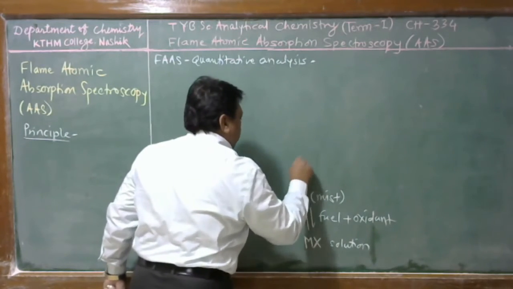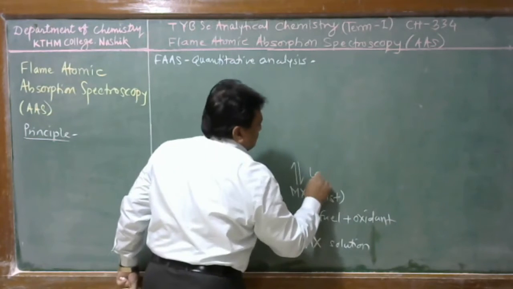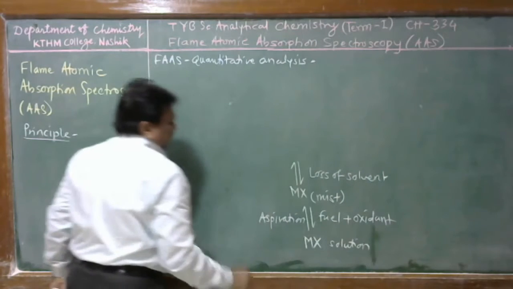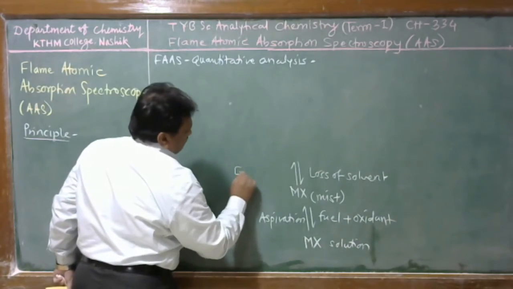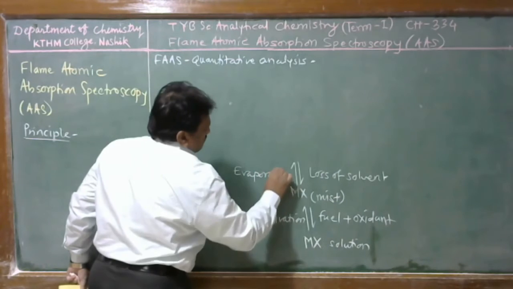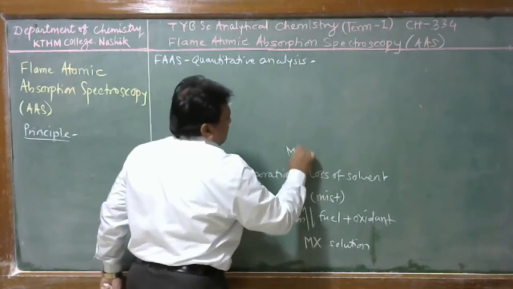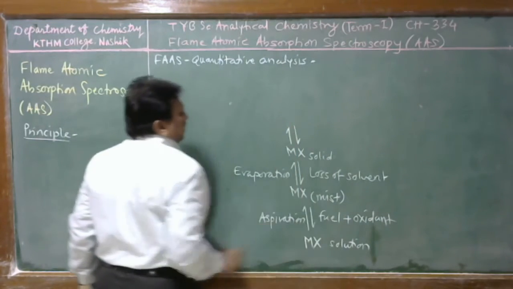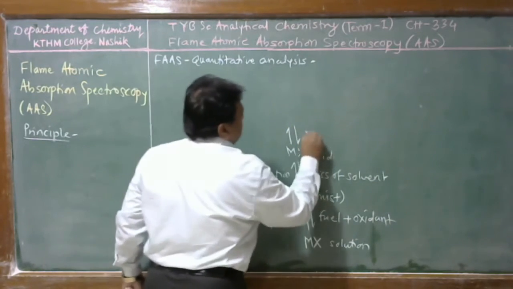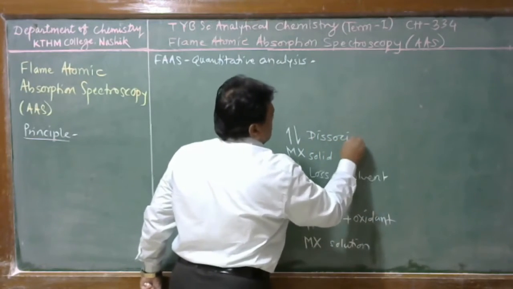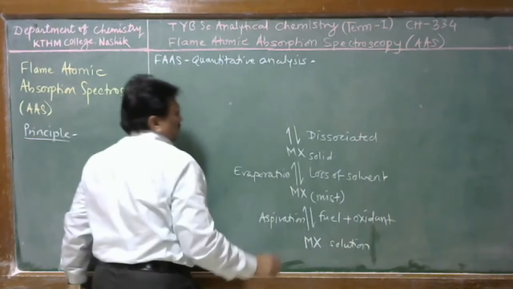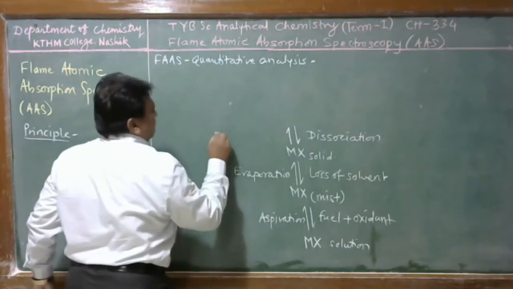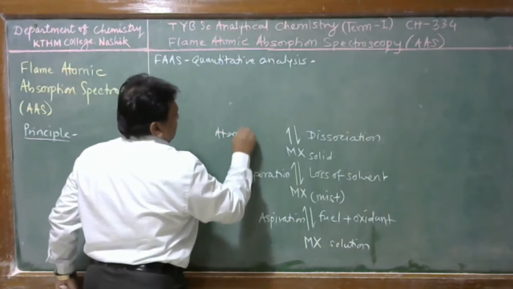Here, loss of solvent from the MX mist takes place by thermal energy, and the process is called evaporation, and it is converted to MX solid. This MX solid is further dissociated into atoms, and the process is called atomization.